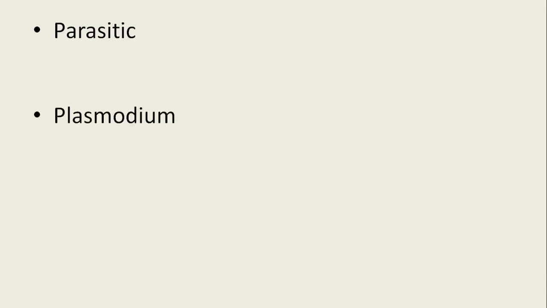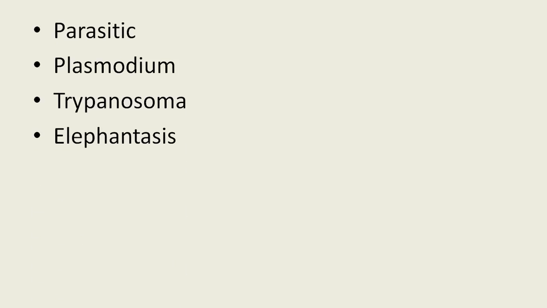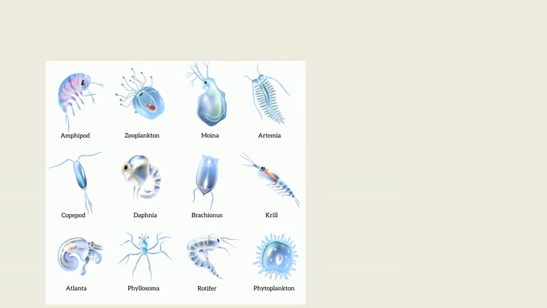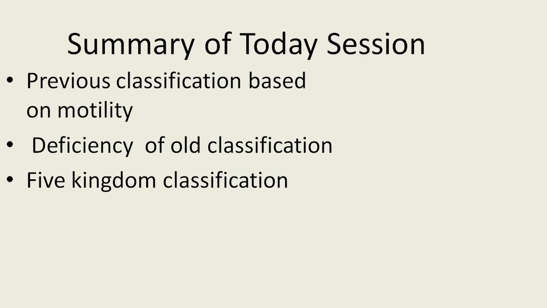There is also parasitic life. We observe Plasmodium, Trypanosoma, elephantiasis. They cause different diseases to the organism. We see pictures of that, and they have great diversity, from Porifera to mammals, and we will learn in detail in the next chapter the general characters of kingdom Animalia. In summary, we learned the previous classification, its drawbacks, and the five kingdom classification. Thank you.